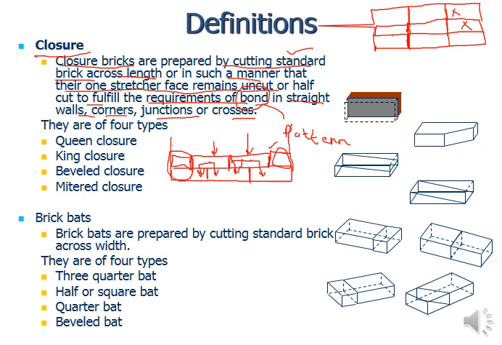You cannot use the stretcher course at the corners, at the quoins of the wall. Here you have to do some adjustment. To do this type of adjustment, suppose the first course beneath is stretching,